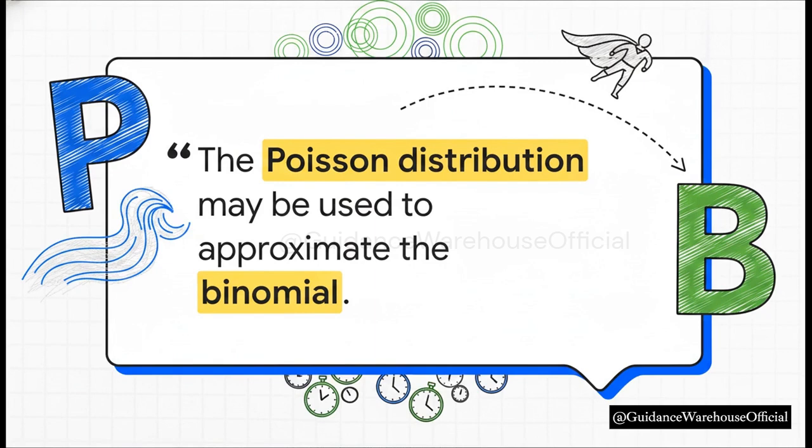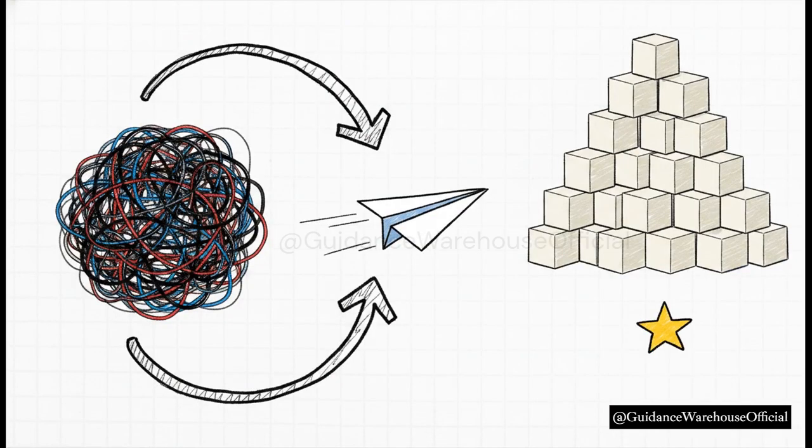Okay, let's pause for a second. Wait, this is important, and it's a fantastic shortcut if you know when to use it. The Poisson distribution isn't just for fixed intervals. It can actually act as a sort of stunt double for a completely different statistical model, the binomial distribution. See, calculating a binomial distribution can get extremely clunky when you have a massive number of trials. The golden rule is this.